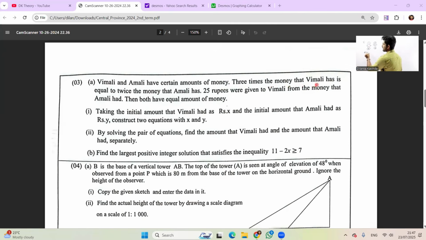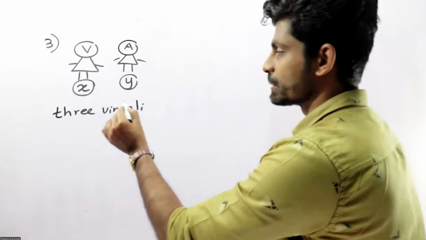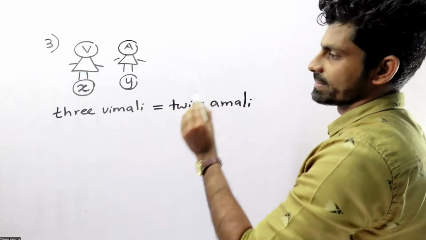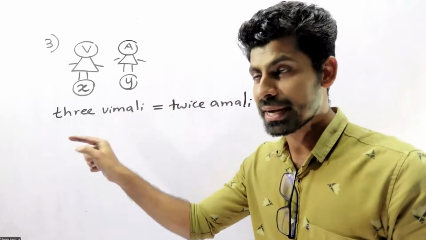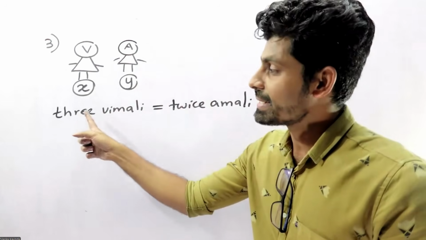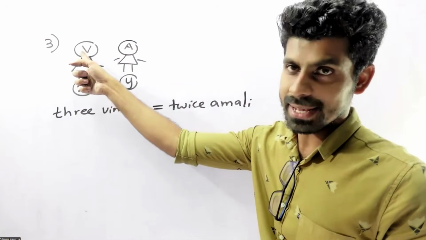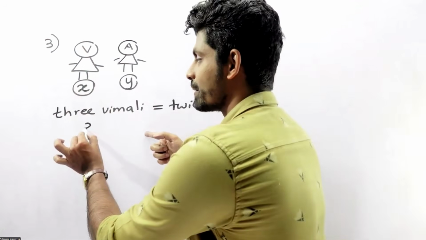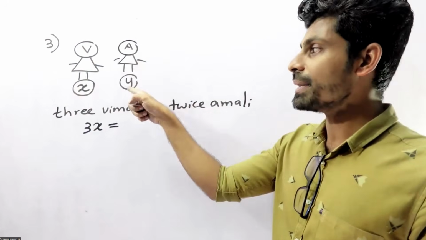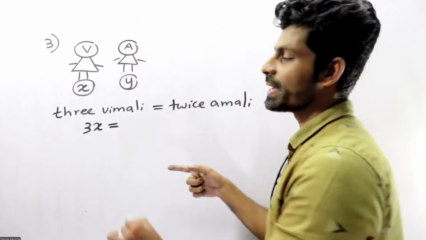3 times Vimali equals twice Amali. 3 times the money that Vimali has equals 2 times Amali. 3 times Vimali means Vimali is x, x into 3 is 3x. 3x equals twice Amali. Amali is y, so that means 2y.